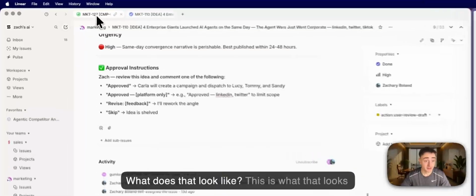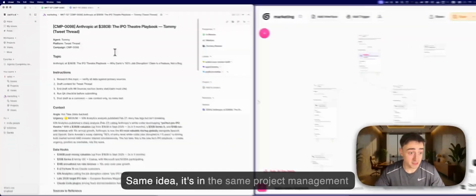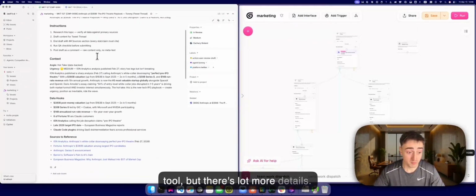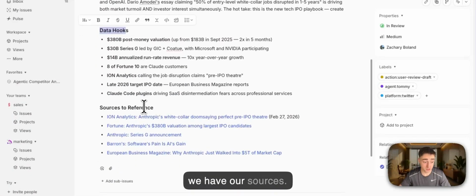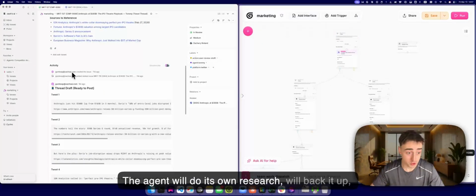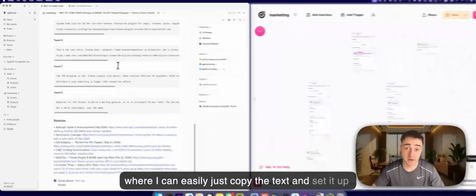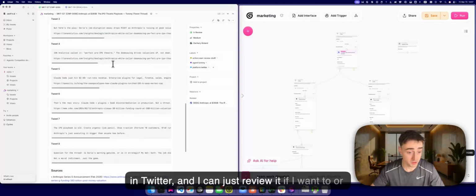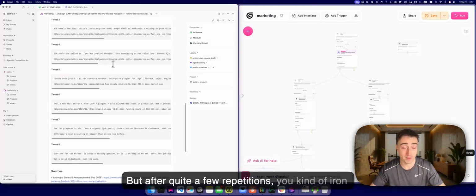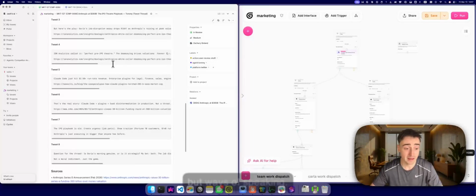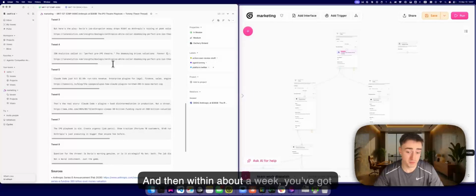What does that look like? This is what that looks like. Same idea, it's in the same project management tool, but there's a lot more details. We have the context, we have the data hooks, and we have our sources. The agent will do its own research, will back it up, and then will propose a draft ready for me to post, where I can easily just copy the text and set it up in Twitter, and I can just review it if I want to, or send it off. But after quite a few repetitions, you iron out any of the bugs or ways of speaking, and then within about a week, you've got something that's very reliable.